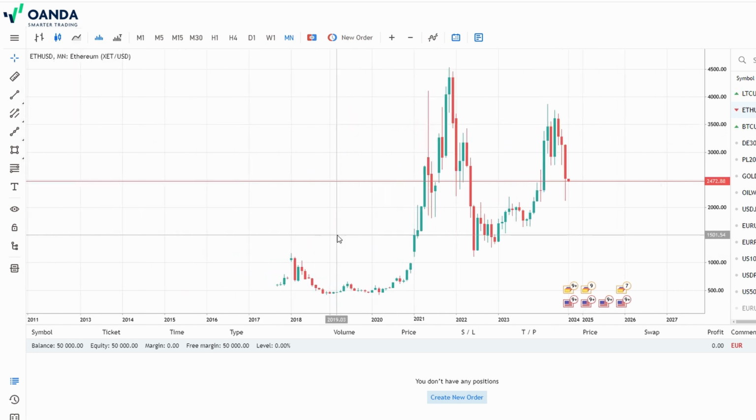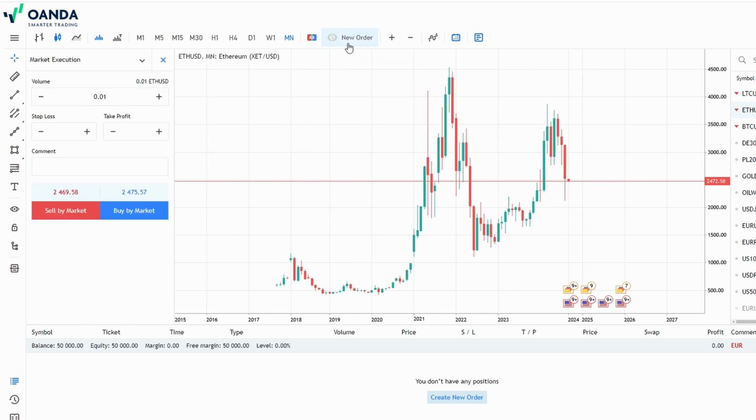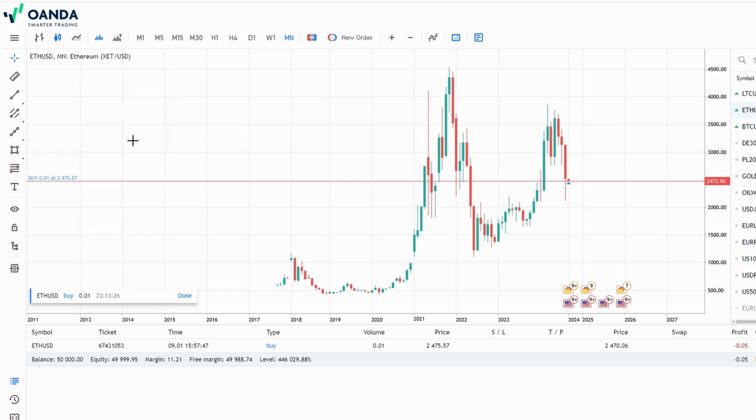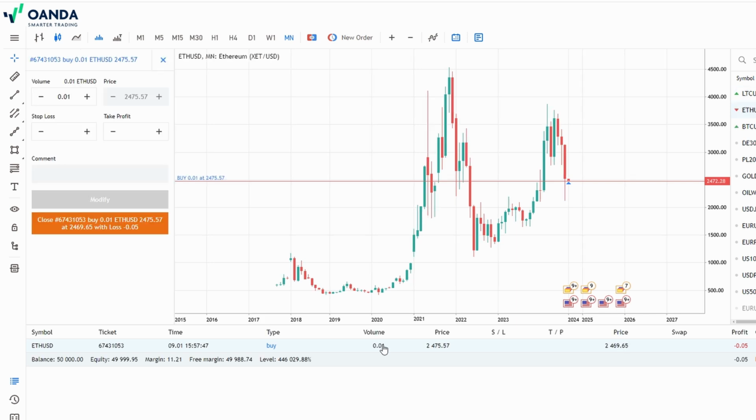Once your trade is live, you're not just sitting back and watching, you're actively managing it. One of the first things you might want to do is adjust your stop loss or take profit levels based on how the market is moving. Oanda makes this super easy. You can click and drag your stop loss or take profit lines directly on the chart.